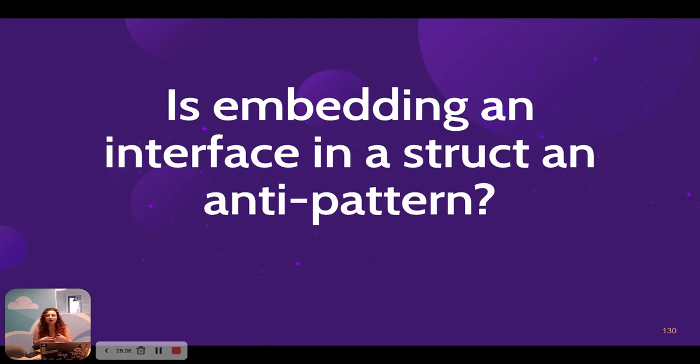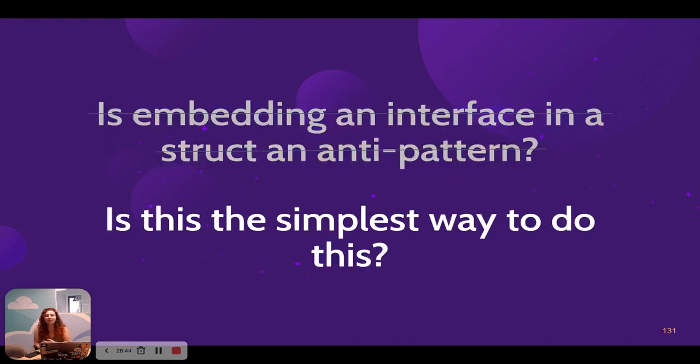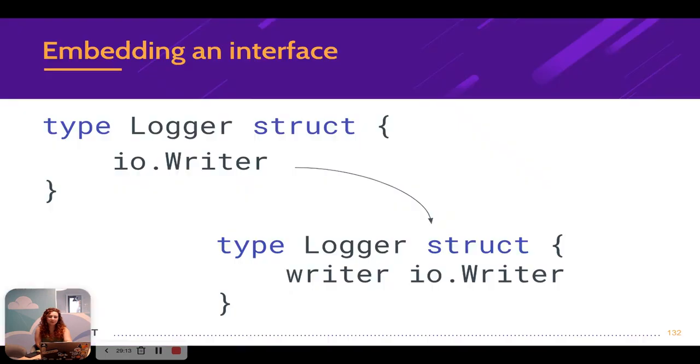And while we were having our conversation, I realized that this isn't the question I should be asking. The question we should be asking is, is this the simplest way to do this? Because not all cases of embedding an interface in a struct are good cases. But not all cases where we embed an interface in a struct are also bad. So this can be useful, but we should be mindful of where we use this. And let's take our logging example and see if the way we embed an interface is good or bad, by asking ourselves, is this the simplest way to do this?